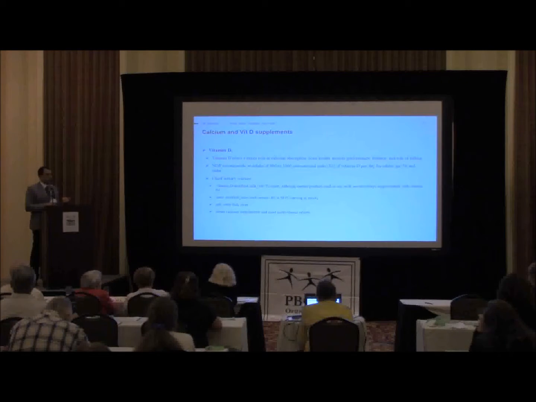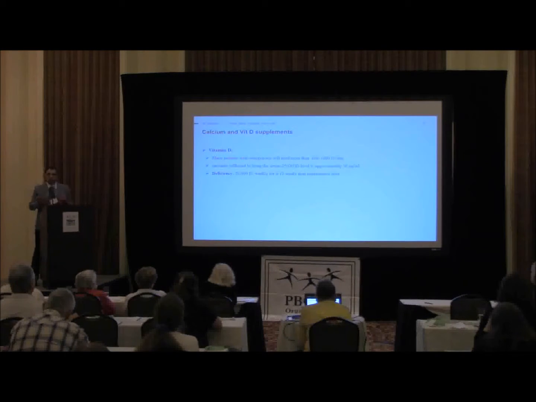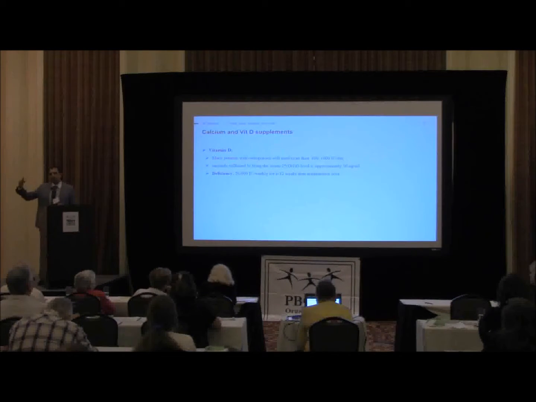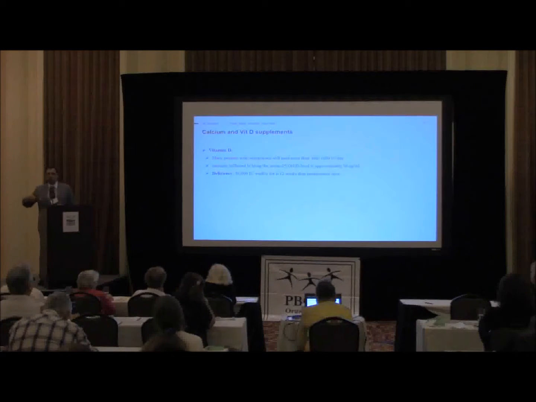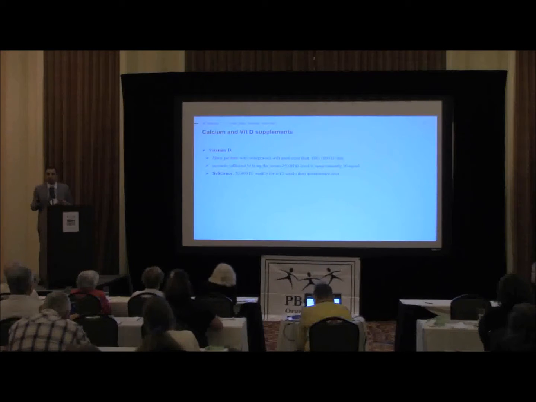Now, if you're deficient, it's a different story. For patients who are deficient, and we call a deficiency below 30 on the blood level, depending on how far below 30 you are, we might go with a big dose, 50,000 once a week. We do this for 10 to 12 weeks usually, and we repeat the test. If you're now above 30, we relax a little bit. We do it every other week or every month, or we go back to your 800 to 1,000, and we keep checking once a year. So again, patients who are deficient only get this huge dose of vitamin D to replace, to put them at a place where they can maintain after that.